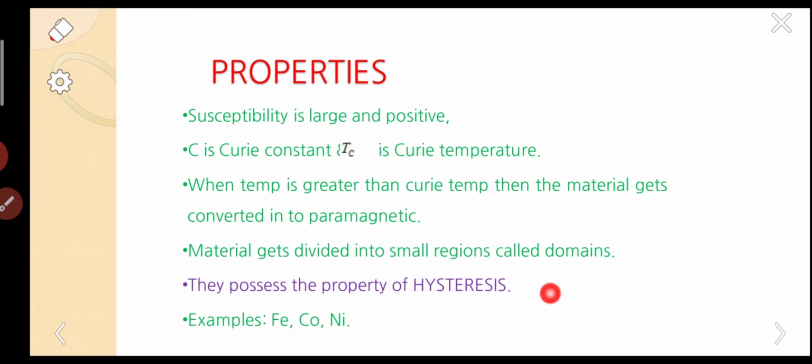Next, the important property of ferromagnetic materials is that they possess the property of hysteresis. You have to remember this point carefully. The examples of ferromagnetic materials are iron, cobalt, nickel.